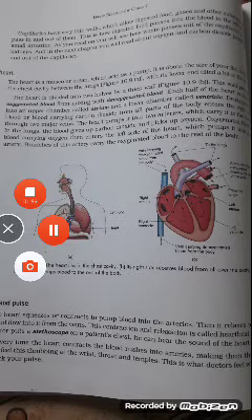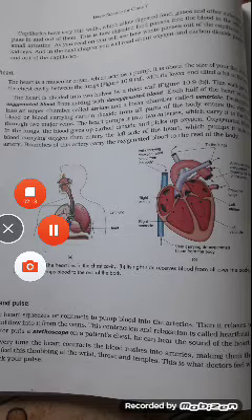This transport system, also called the circulatory system, comprises a blood vascular system and a lymphatic system.